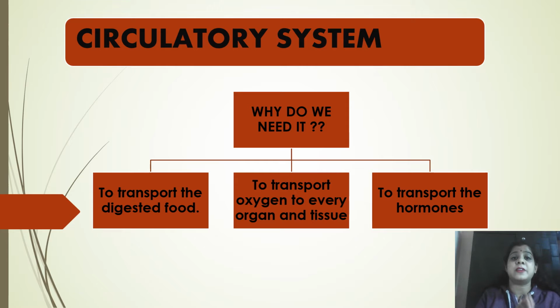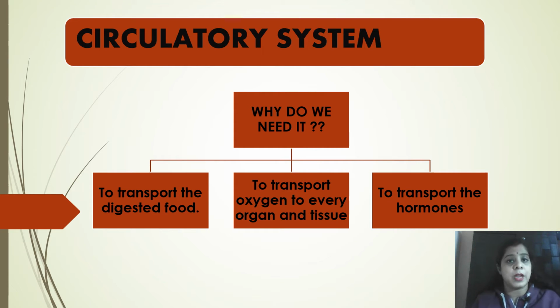There are three main reasons why we need the circulatory system. The first one is to transport the digested food. The digestive system digests the food, and then to transport it to different body parts we need the circulatory system. The second one is to transport the oxygen. The lungs receive the oxygen through the breathing system, and this oxygen needs to be provided to each and every organ and the tissues. So for this we need the circulatory system.